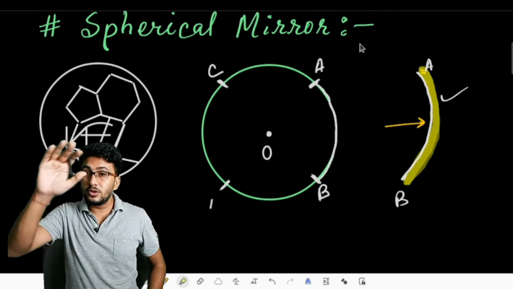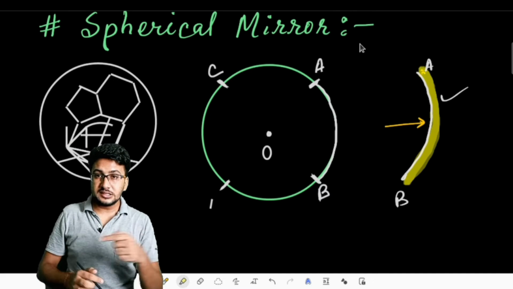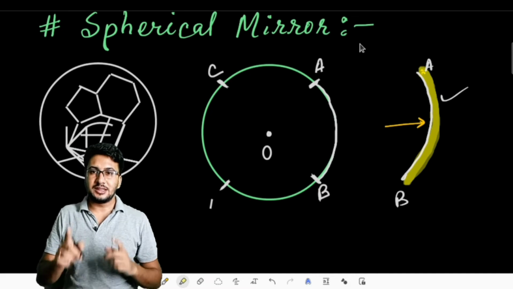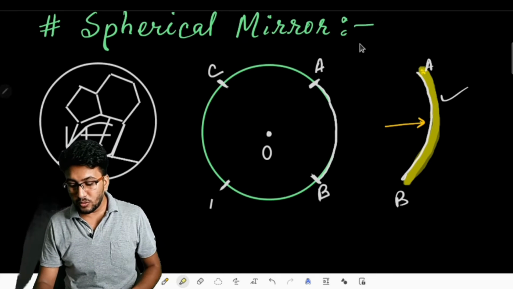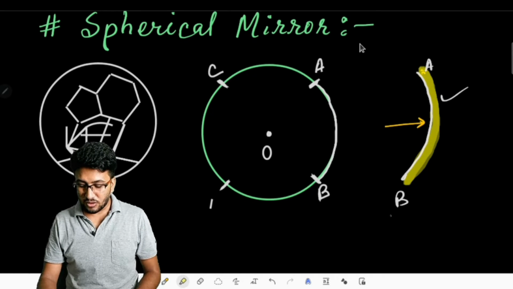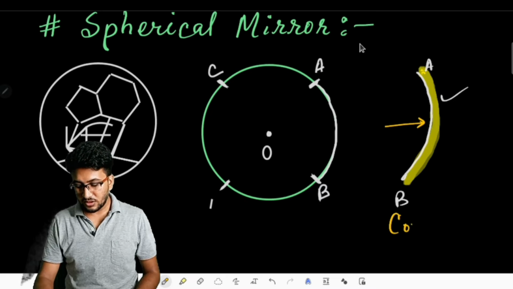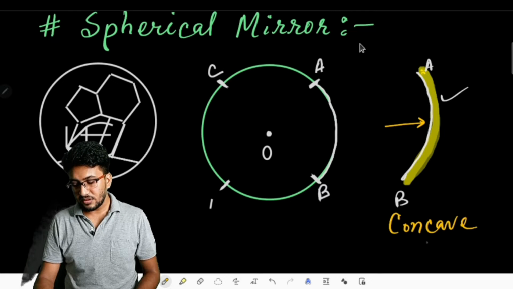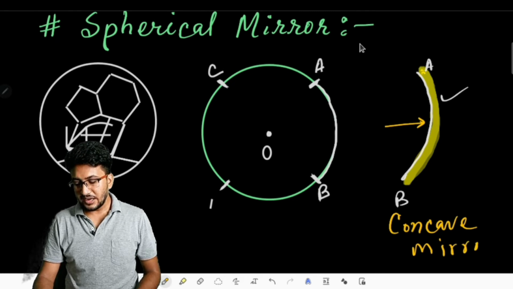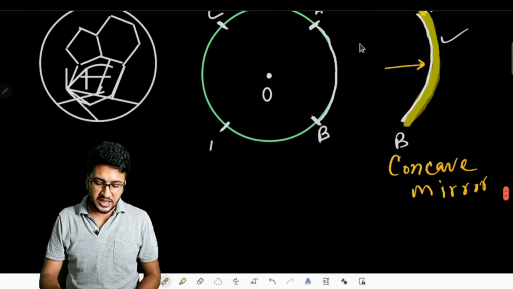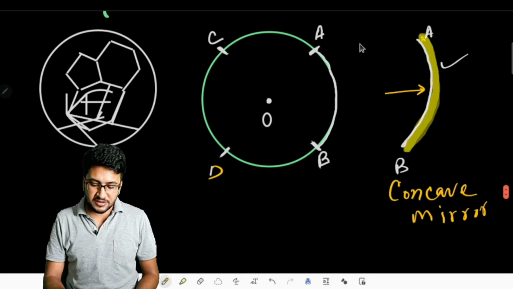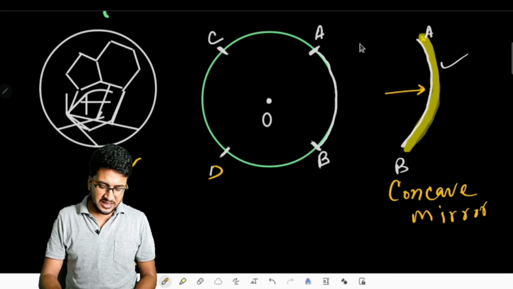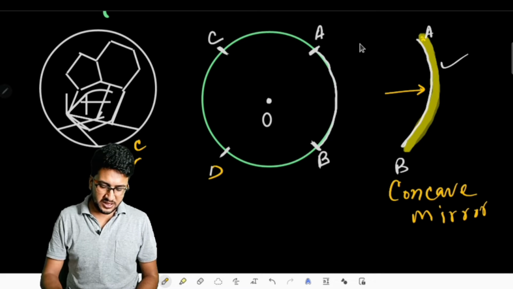That bulging surface, if we coat it with silver, then the inside one which is not bulged can be used as a reflecting mirror, a reflecting plane. And that kind of mirror we are about to call a concave mirror. And in another sense, suppose this is the CD part, and after cutting we got this CD part as this.